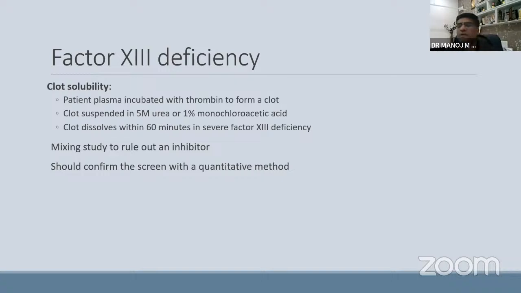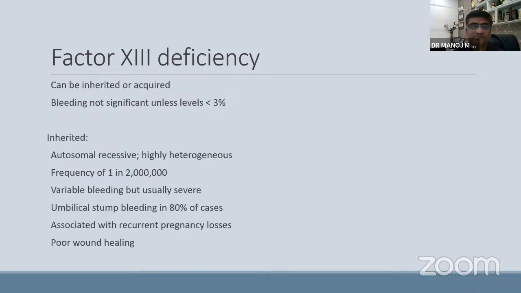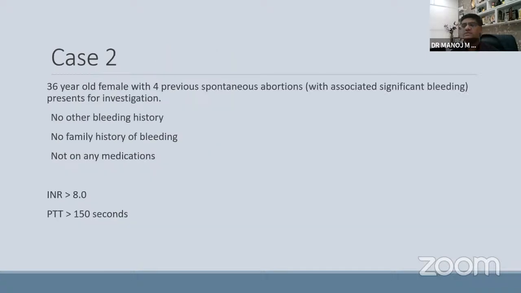For these patients where tests are normal and they are bleeding early, classically the specific history which you will ask about is umbilical bleeding, which will be seen in 80% of cases. Usually, it is inherited, and unless the level is less than 3%, they hardly bleed. For them, fresh frozen plasma is the treatment of choice.